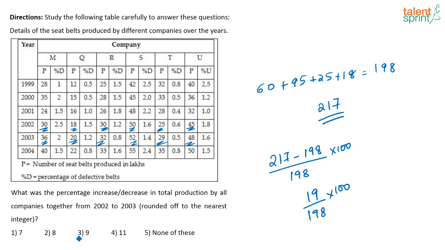So what is the increase? You can say it is a 9% increase. Rounded off to the nearest integer. Anyway, they are giving rounded off to the nearest integer. So you can approximately take it as 9%. Actually, it would be 9 point something, but we are only approximating it here. So take it as 9%. Next.